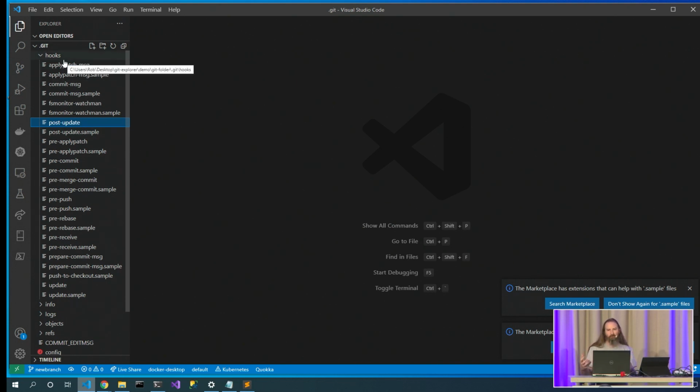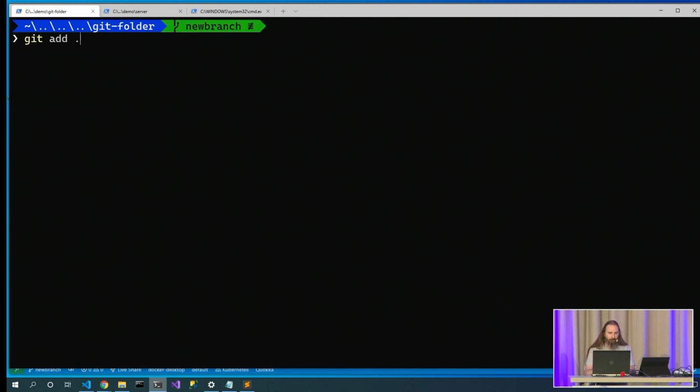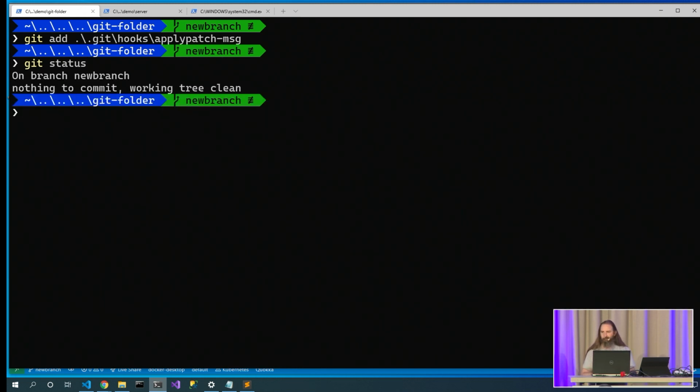So I've carefully crafted my hooks. I really like these hooks. I want to be able to commit them because they were really excellent. And so let's come in here and let's say git add .git/hooks/, let's do the apply patch message hook. Git status. Bummer. We can't commit files that live inside the .git folder. Yeah, that's annoying, but it's a thing.